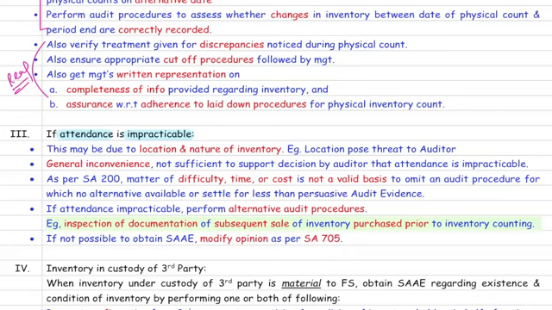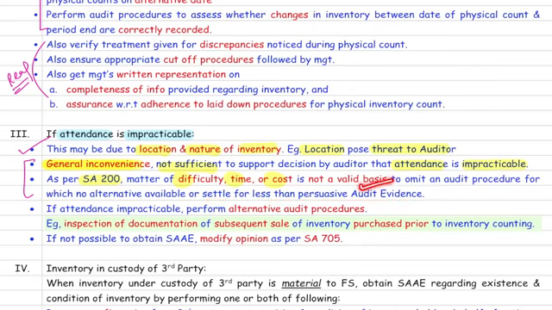See what it says about when it can be impracticable. Impracticability can be due to the location and nature of inventory. For example, location poses a threat to the auditor. So this is what impracticability is all about. Then it says any general inconvenience is not sufficient to say that attendance is impracticable. What is general inconvenience? As per SA 200, matter of DTC: difficulty, time and cost is not a valid basis to omit a procedure for which there is no alternative, or in other words, settle for less than persuasive evidence.